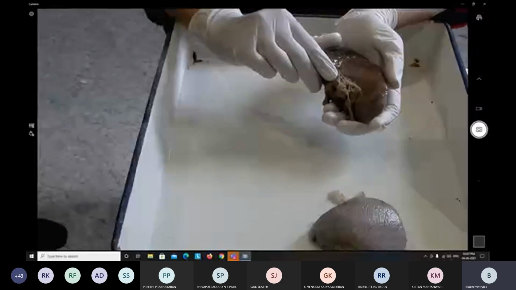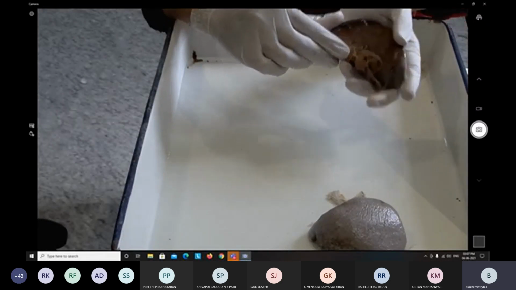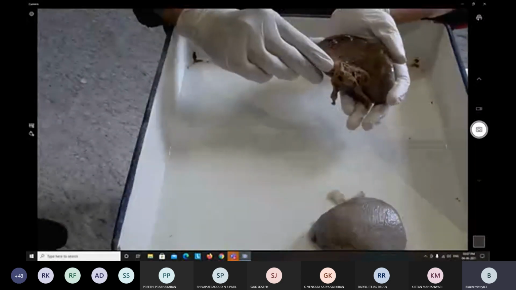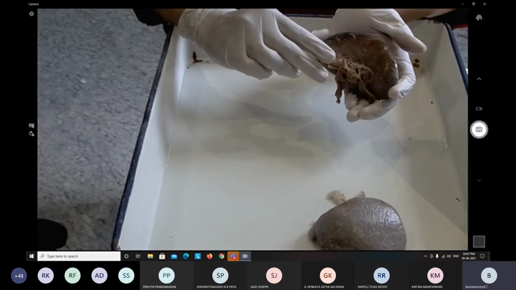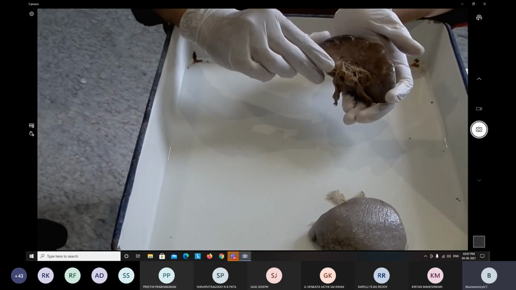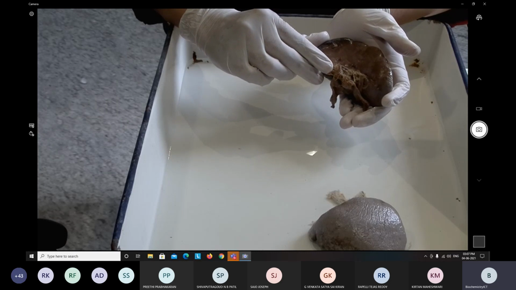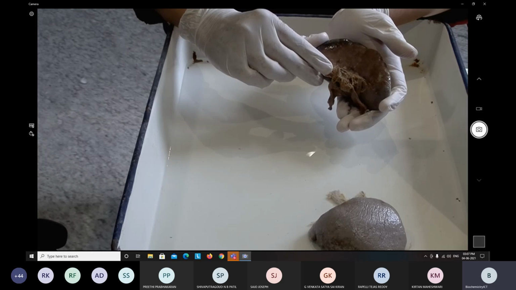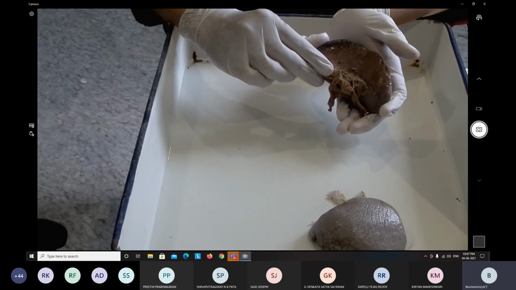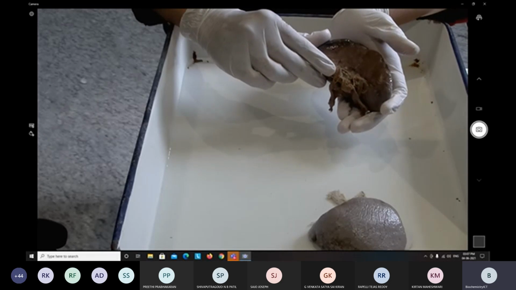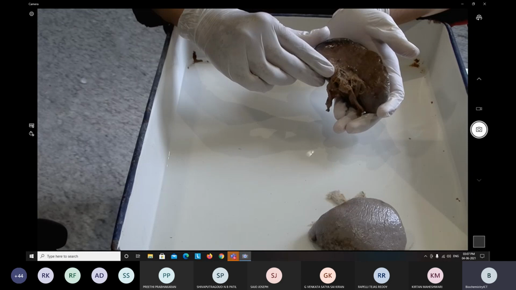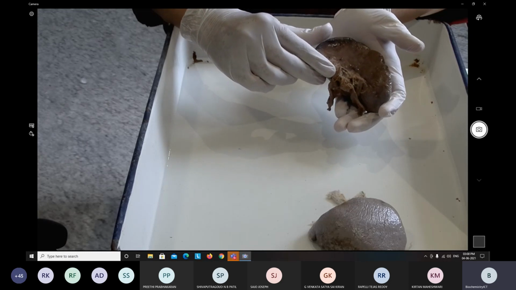So after the introduction, you have to give the location. Now, this is the spleen. What is the spleen? You have to define it. You have to give the introduction. So it is a hemolymphatic organ. Hemo, you know, is related to the blood and RBCs. Then the lymphatic system. You know, the pandemic is going on, and everywhere there is discussion about immunity, lymphocytes, herd immunity, active immunity, all.